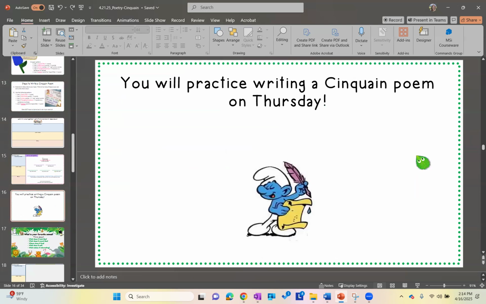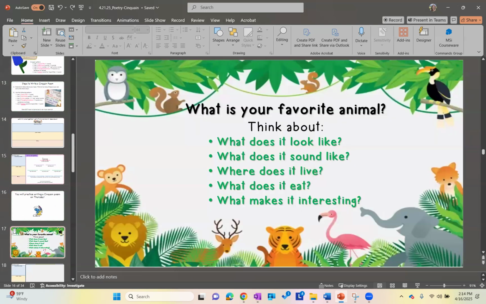You'll be writing a Cinquain poem this week about your favorite animal. We wrote about our favorite color last week, and this week we're writing about our favorite animal. I want you to think about and talk to someone first about this. What does your favorite animal look like? What does it sound like? Where does it live? What does it eat? What makes it interesting?